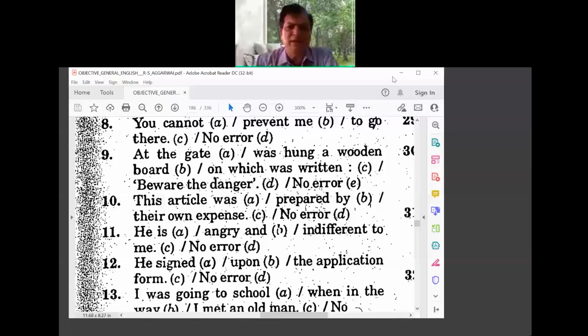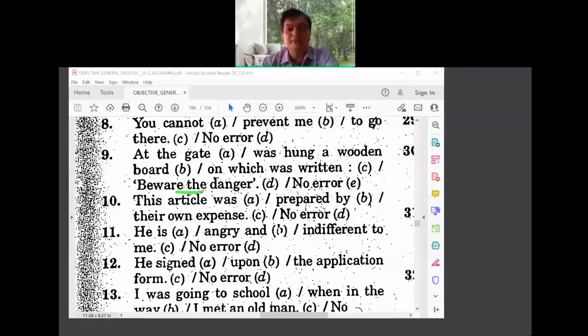So what should come? Beware of the... So here the error is in D. On should be of. Beware of the danger. So what should come with that? You should be able to remember that. But in part C, nothing is wrong.